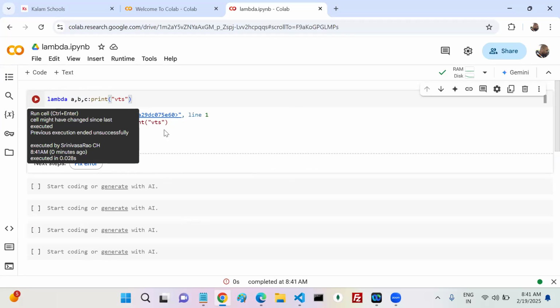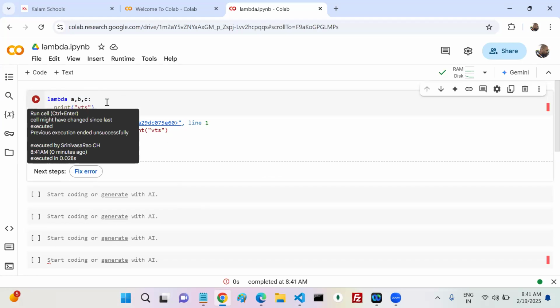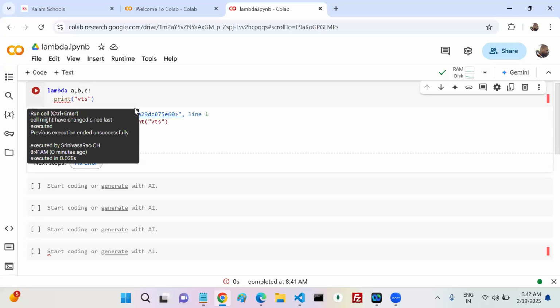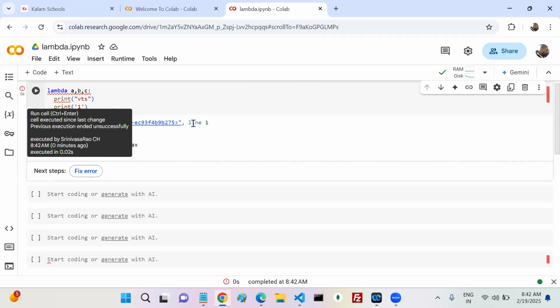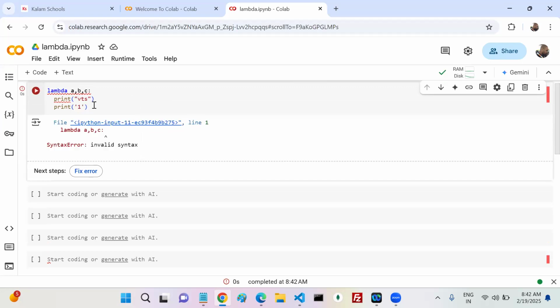The next question is, in my lambda function, can I write more than one statement? Can I write more than one statement in the lambda function? Now here print, here one. Can I write more than one statement? See this here, am I able to write more than one statement or not? I am not able to write more than one statement. Yes or no? How many statements can we write then? We can write only one statement in the lambda function.